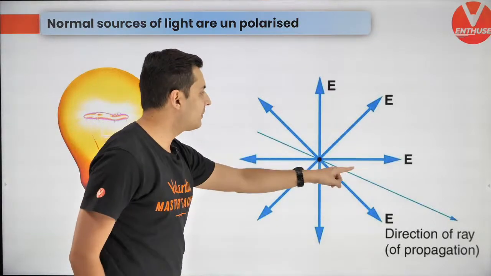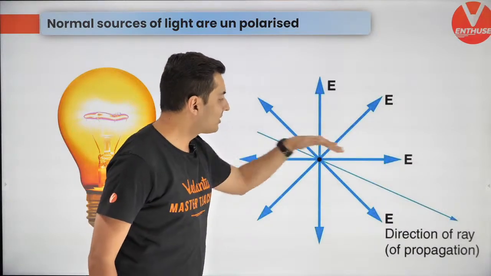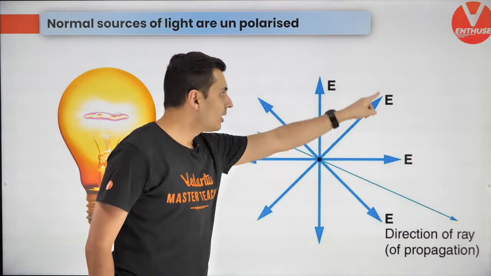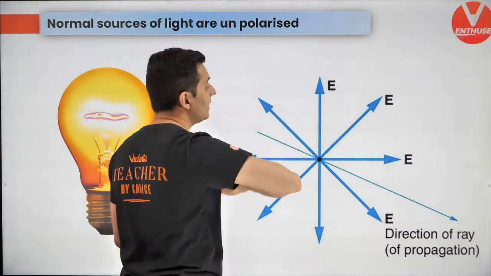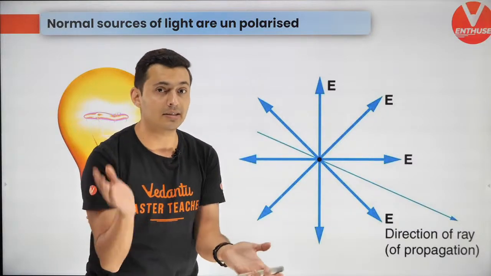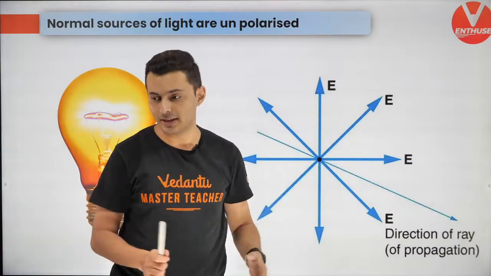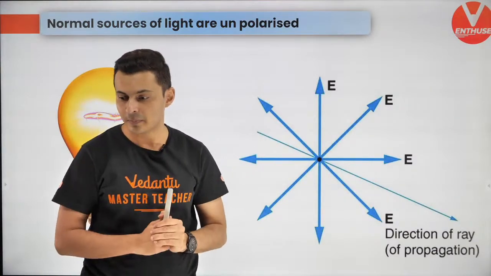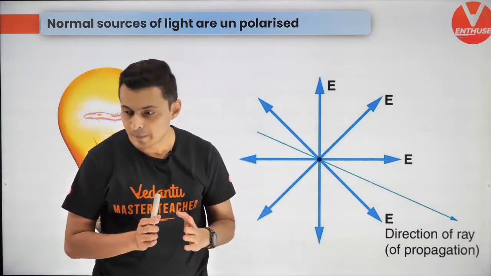This diagram represents the directions in which the electric field oscillates. If I show these kinds of arrow marks, that means the light is oscillating in all the planes. So hence it is not polarized. What is it called? It is called unpolarized or not polarized. I hope this is clear. Understood, guys? Is that clear?